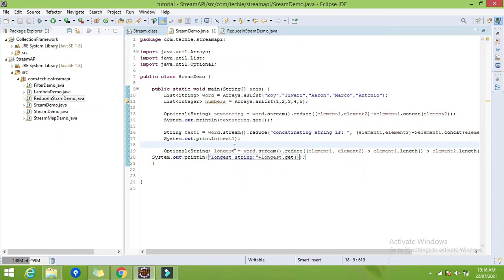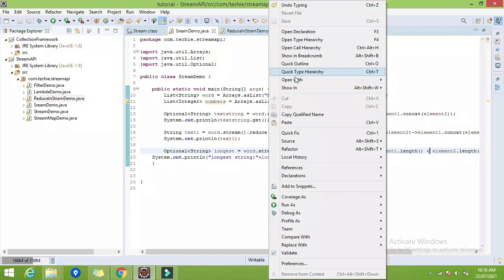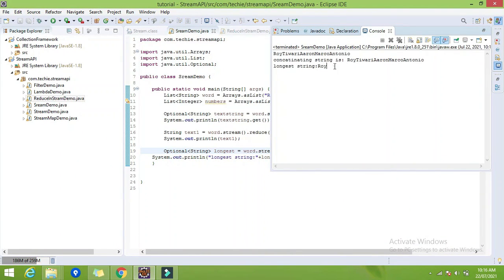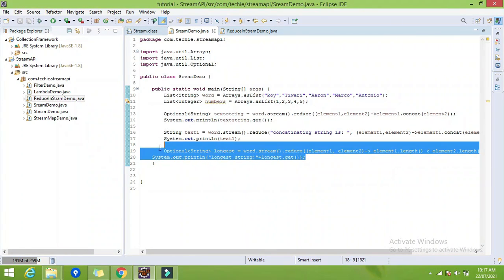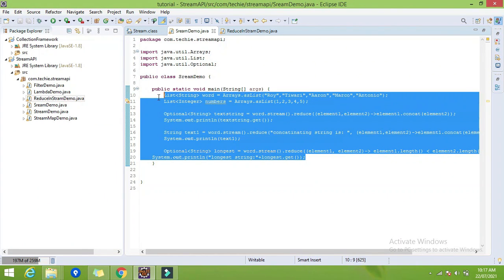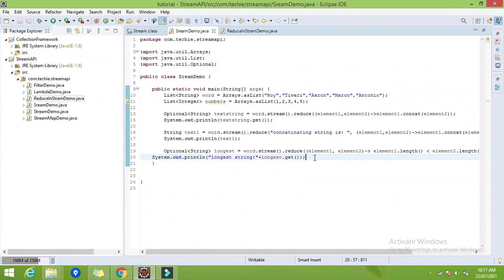Suppose now I want the smallest string, so let's revert this operator: instead of greater than, change it to less than, then run as Java application. So here you get the smallest string as Roy. So this is one type of question generally the interviewer asks in the interview. So this is the reduce. I have covered most of the cases with the string.